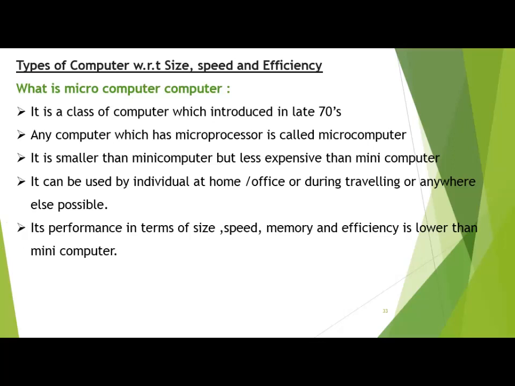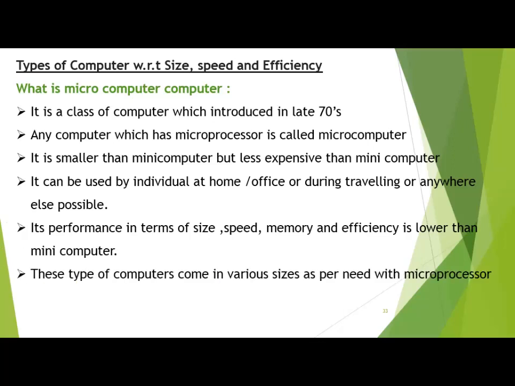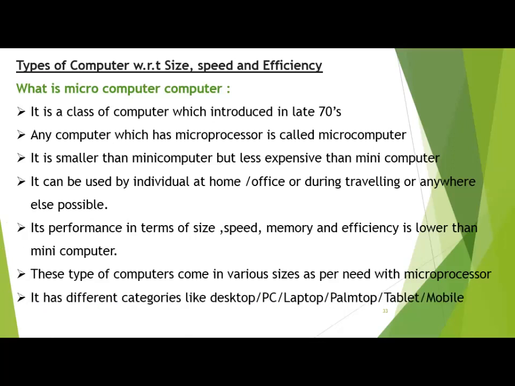Its performance in terms of size, speed and memory is lower than mini computers. These types of computers come in various sizes as per need, with a microprocessor. The major benefit is that it has different sizes, and according to size or requirement, it is priced. It has different categories like desktop, PC, laptop, palmtop, tablet. These are all kinds of microcomputer just because of the microprocessor.